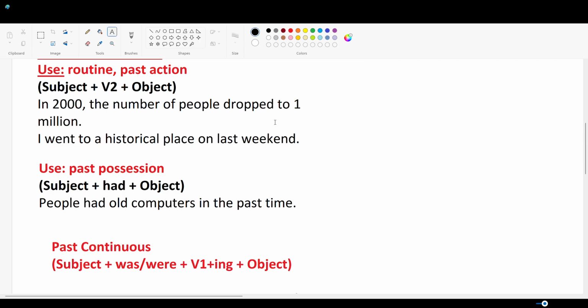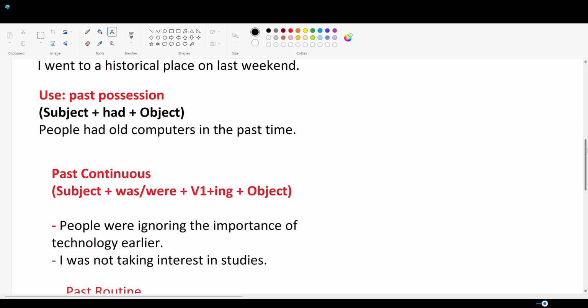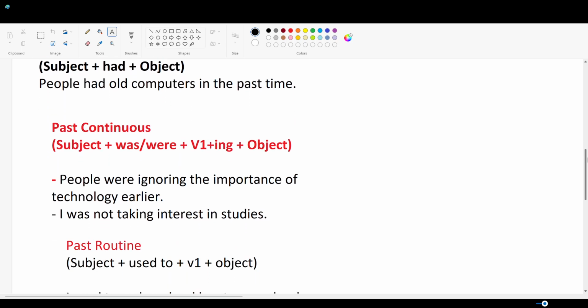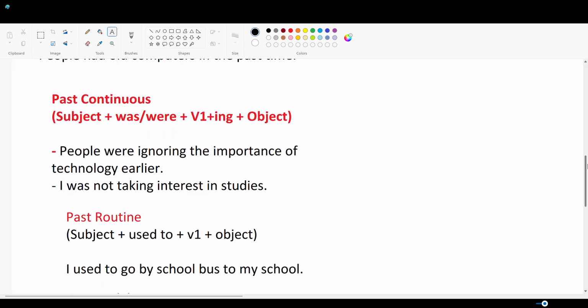Same way, when you are describing past possession, you have to use the same sentence structure, which is subject plus had plus object. Let's see a sentence. Some people had old computers in the past time. Now in this case, we have used had, and this had describes that these people do not have those old computers now. Instead, they had them in the past.